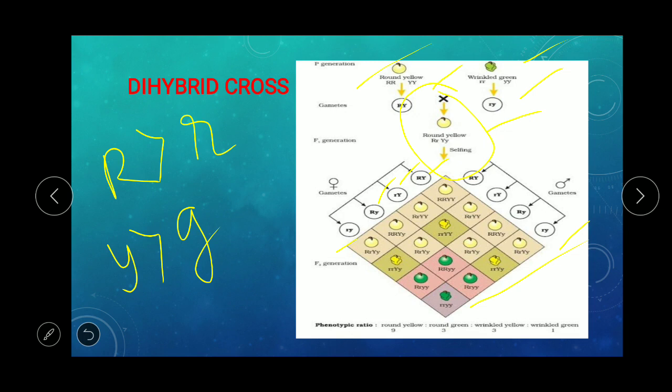Similarly you can see again the yellow, then again the yellow, you can see yellow is dominant over the green. Similarly round is dominant over the wrinkled seed. So here you can get the ratio 9 is to 3 is to 3 is to 1, that is round yellow, round green, wrinkled yellow, wrinkled green.